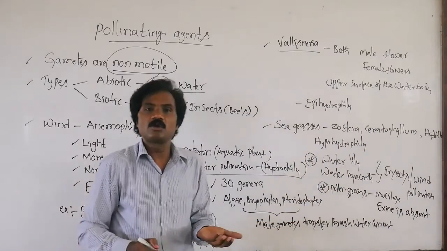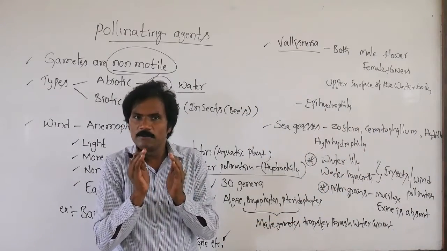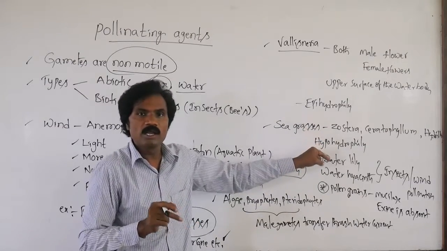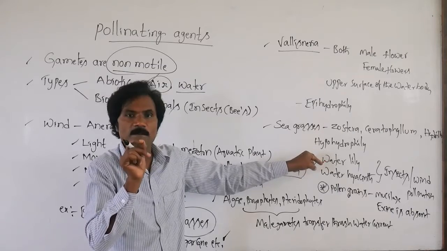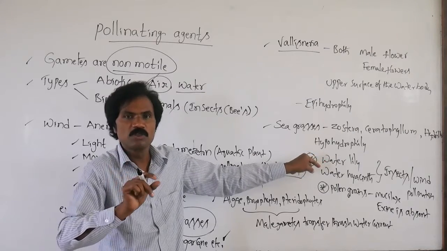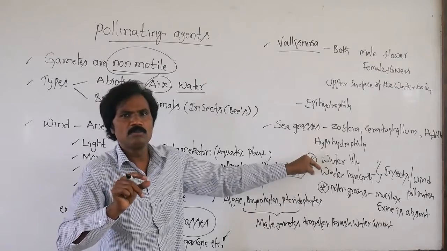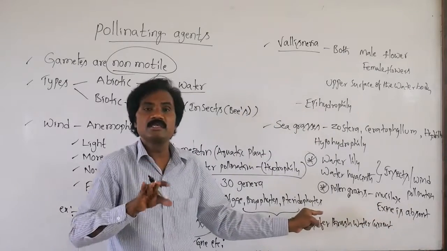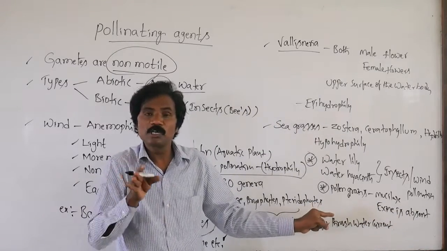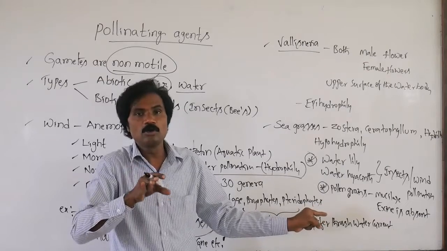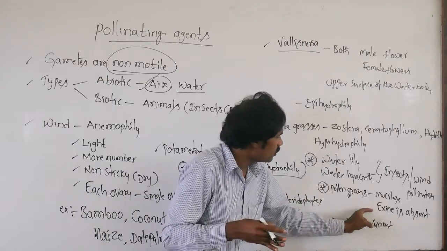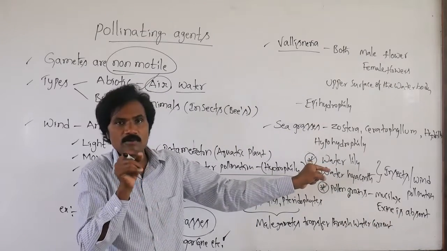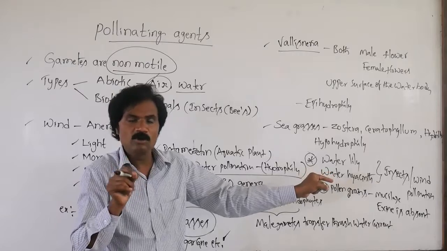Already in previous classes I told you, in a pollen grain there are two membranes, the outer exine and the inner intine. Here, in aquatic plants, the pollen grains completely lack exine. Instead, a mucilage cover will be present for protection, but exine will be absent and only the intine membrane will be present.